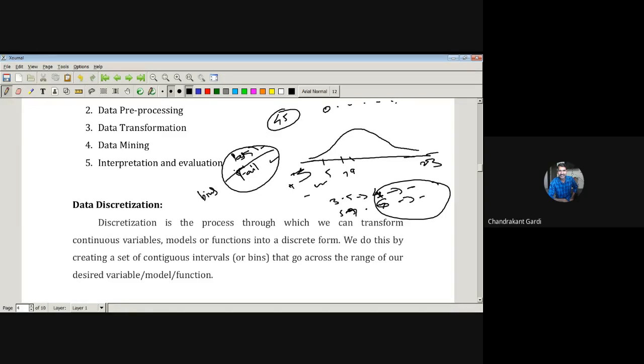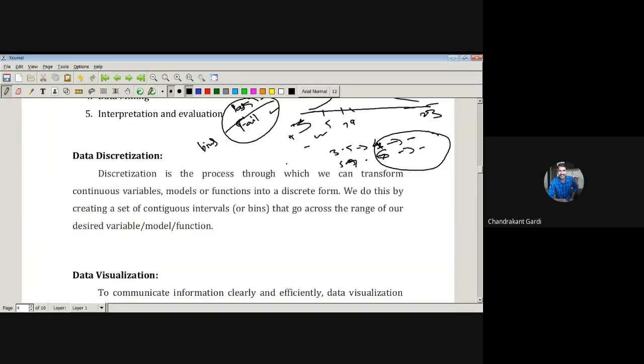Here these are not intervals, these are bins. Sometimes there will be bins and sometimes intervals. Bins are just closed compartments, and an interval in its mathematical meaning is something that lies on the real line. Whenever 2 endpoints are there, all points in between them must be in the set. Only then is that structure called an interval. So intervals or bins can be formed based on the given data, and accordingly data can be discretized.